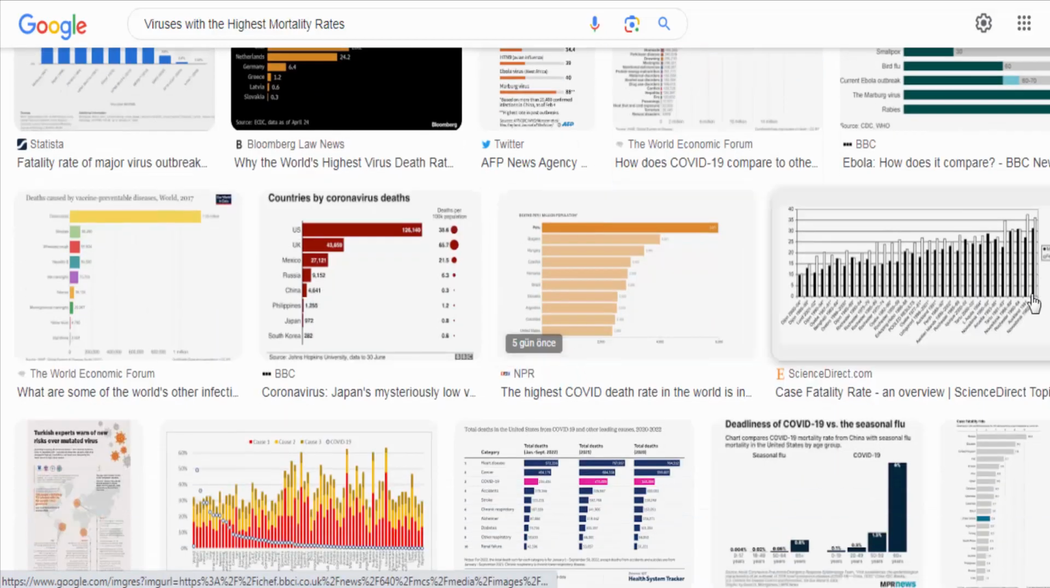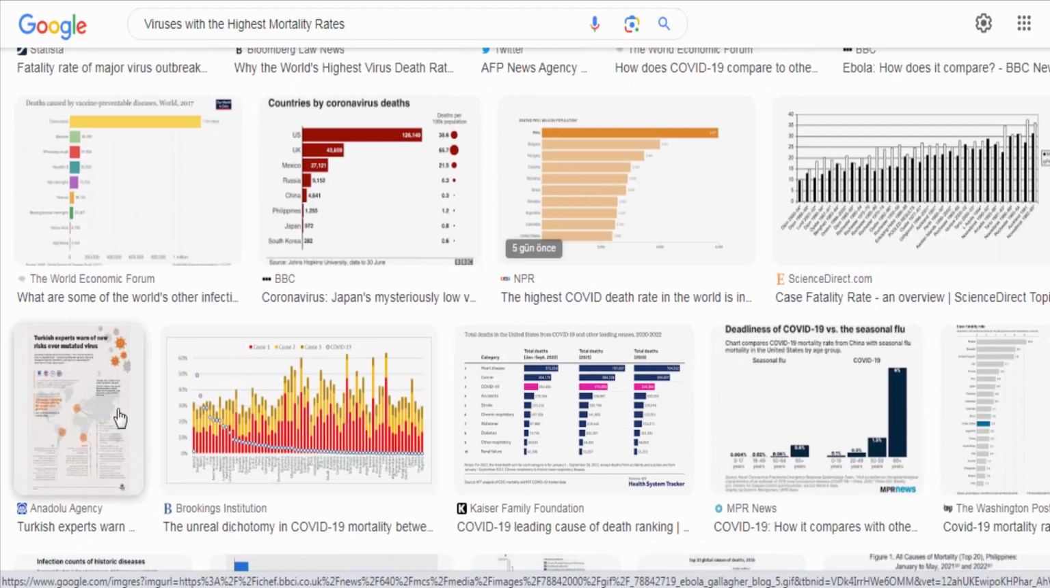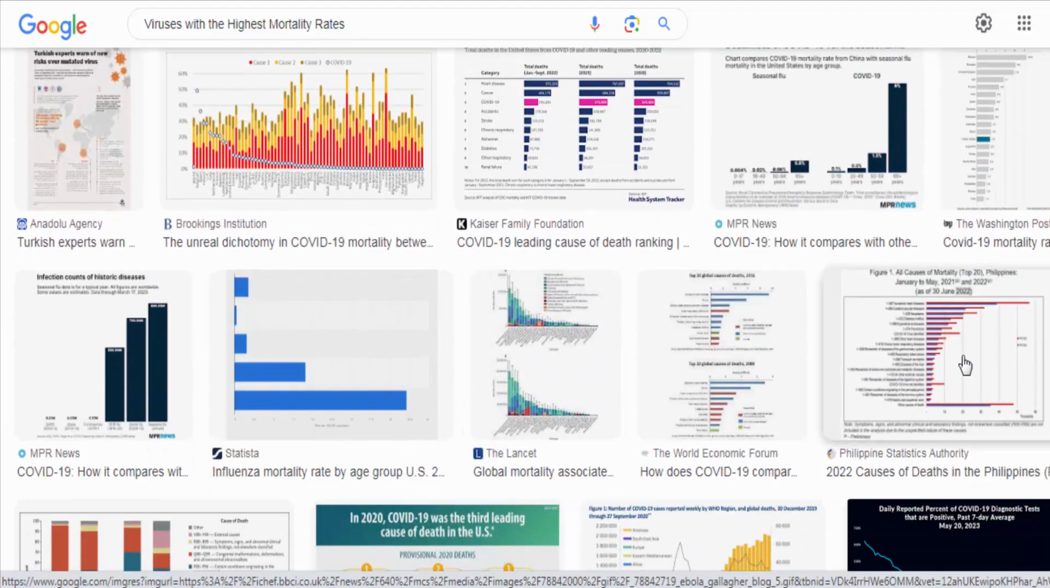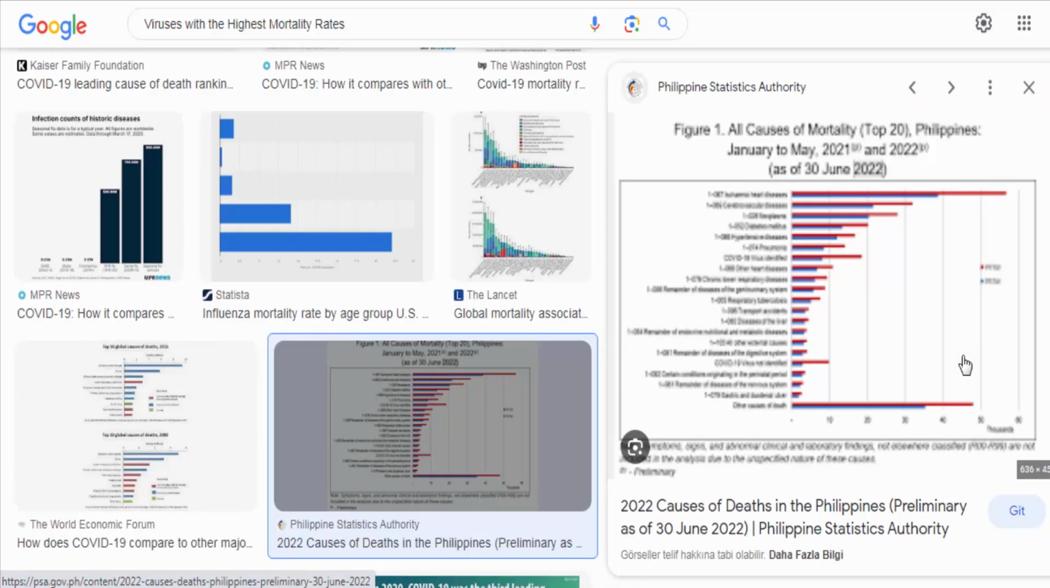Marburg virus. Marburg virus belongs to the same family as Ebola virus and causes a similar disease. Outbreaks of Marburg virus disease have resulted in mortality rates ranging from 24% to 88%.